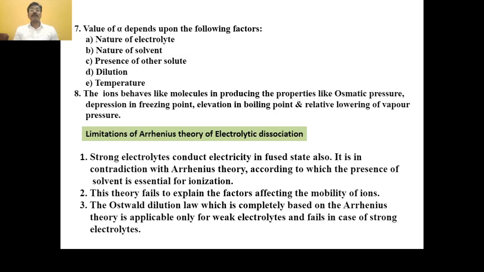The ions behave like molecules in producing properties like osmotic pressure, depression in freezing point, elevation in boiling point, and relative lowering of vapor pressure. There are certain limitations of the Arrhenius theory of electrolytic dissociation. Although the Arrhenius theory was quite successful in explaining the behavior of weak electrolytes, it could not explain various observable facts about strong electrolytes.